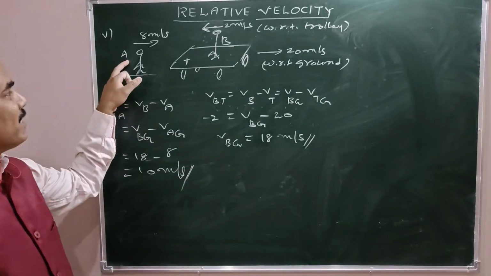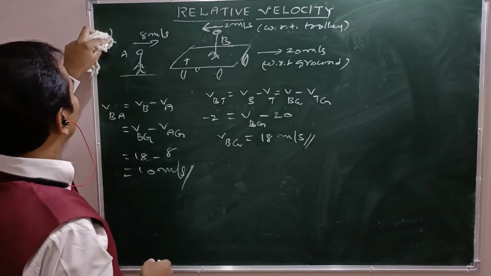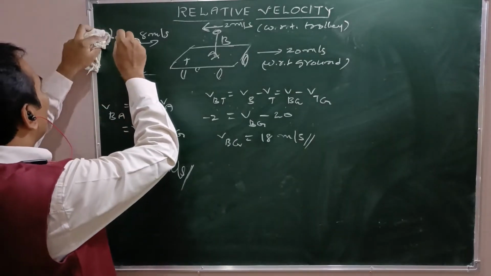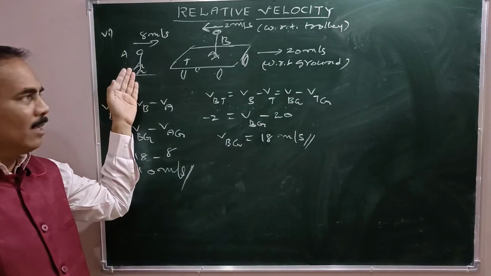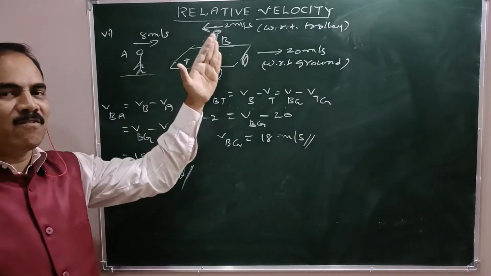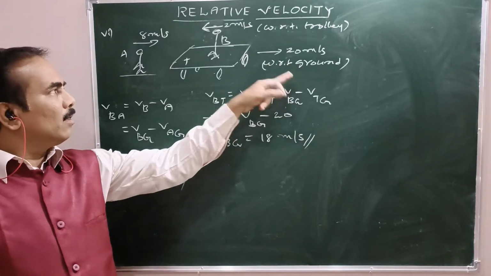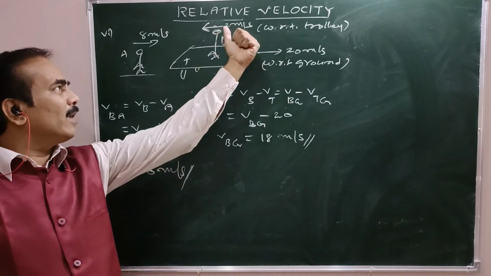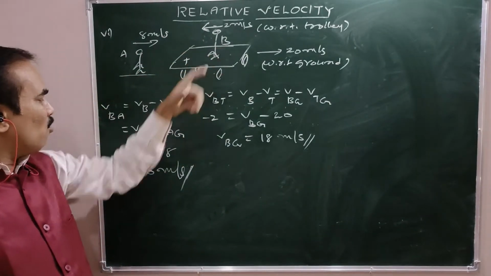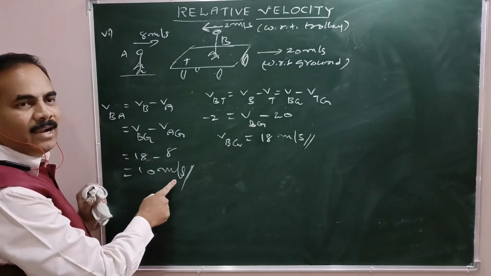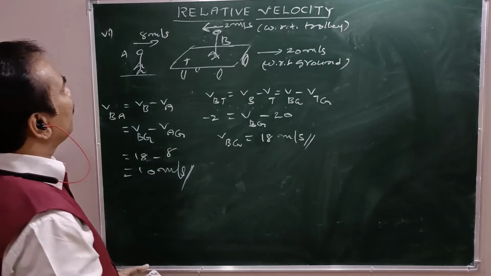See here, person A is not at rest in this case, that is number 5, number 6. So in this case, person A moves at a speed of 8 meter per second rightwards, that is in the direction of motion of the trolley with respect to ground. But on the trolley, person B is moving at 2 meter per second leftwards. Now A finds as if B moves at a speed of 10 meter per second, right?